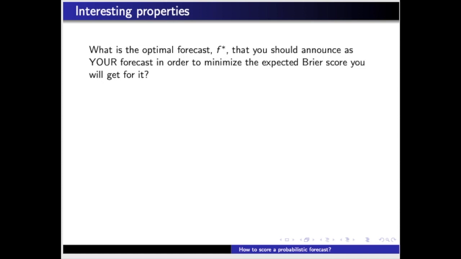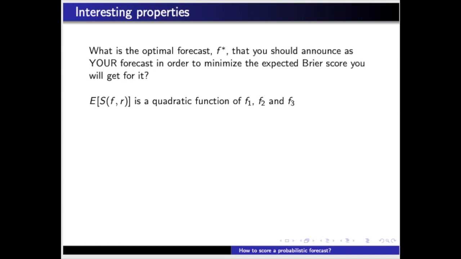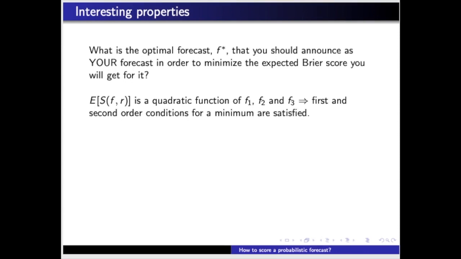We can see that the expected score is a quadratic function of f1, f2, and f3, so we should be able to find the point f star that minimizes the expectation of S by differentiating this function with respect to f1, f2, and f3 and setting these derivatives to 0 to find f1 star, f2 star, and f3 star. To be sure this is indeed a minimizing point, we'll have to check the second order conditions for a minimum, and we won't do that here, but believe me, they are satisfied.